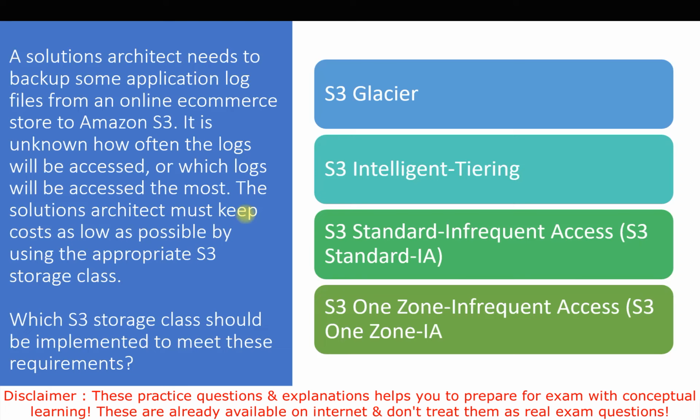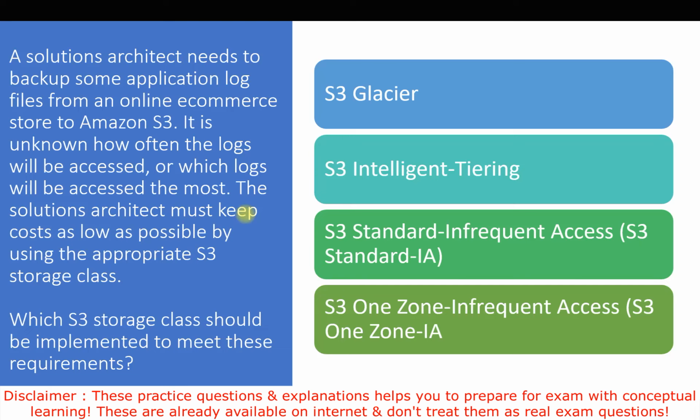Let's talk about the third option, S3 Standard Infrequent Access. When we use this tier, whenever we retrieve or access the data, we need to pay retrieval fees, so we can't go for this option. The last option is S3 One Zone Infrequent Access.